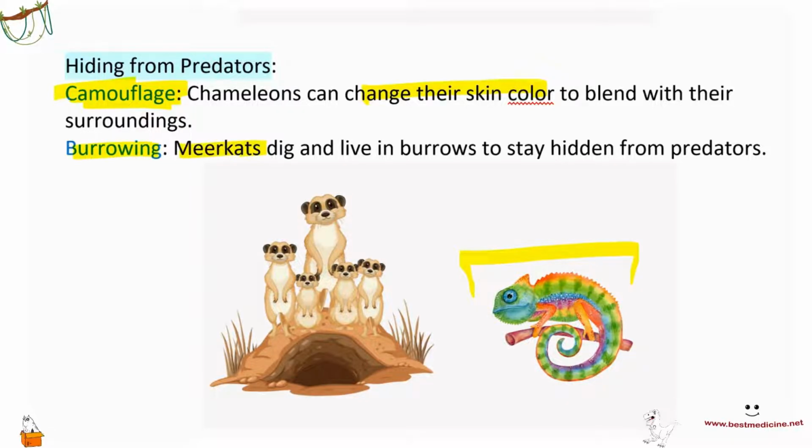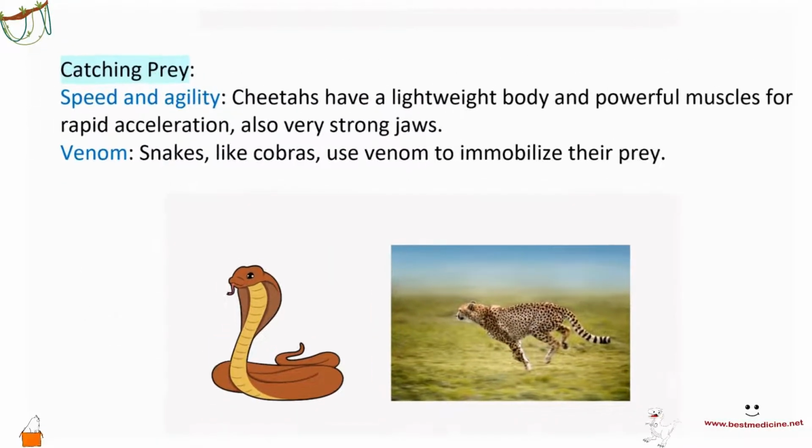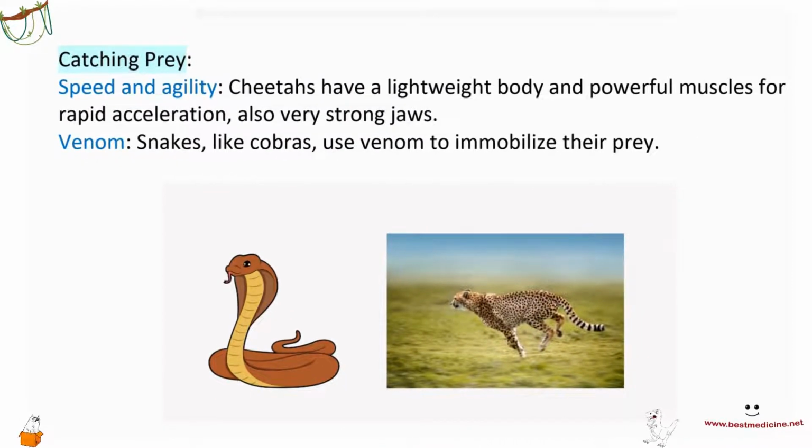Meerkats are able to burrow themselves deep under the ground. Rabbits are also able to do this to stay hidden from predators. Catching prey. Of course, you want to obtain food, and to be able to do that, you want to be able to catch the prey.